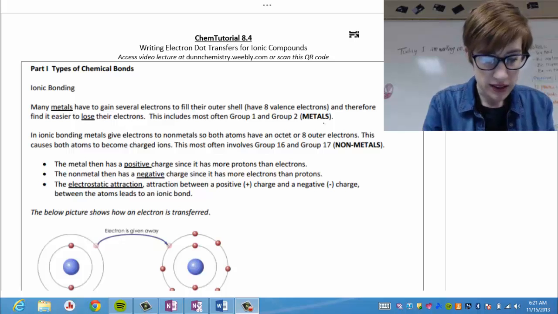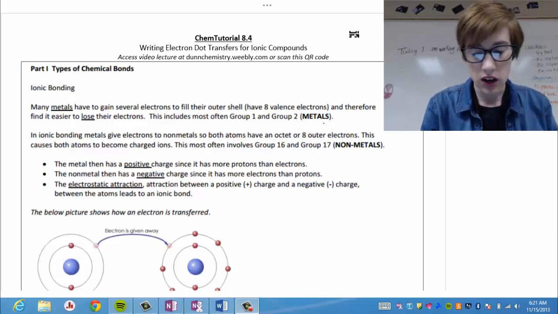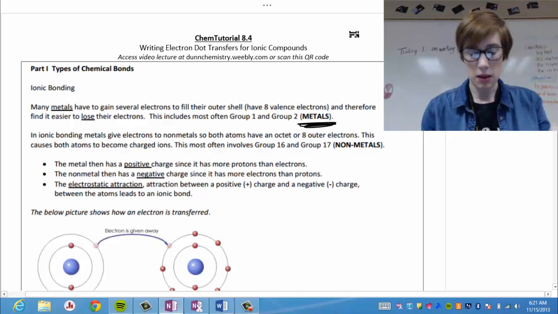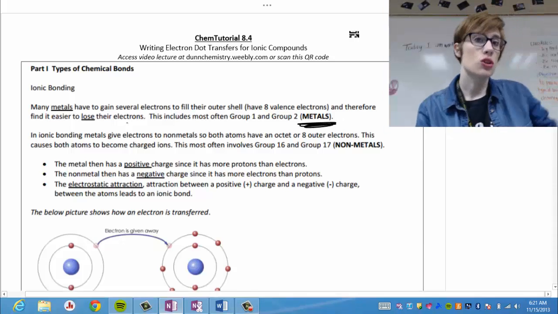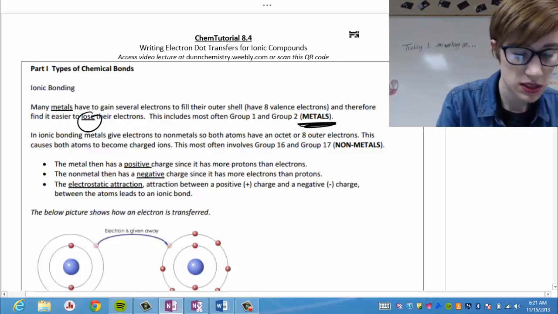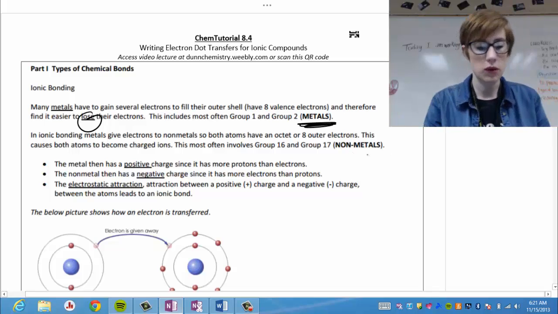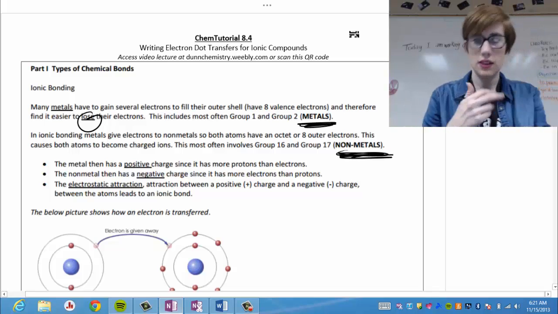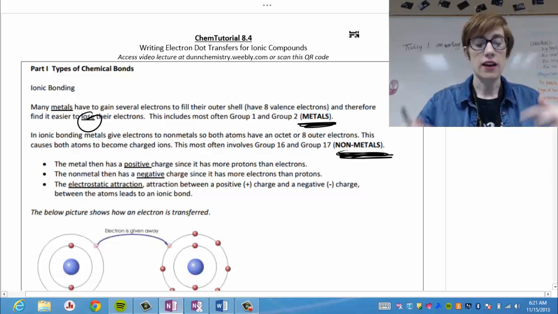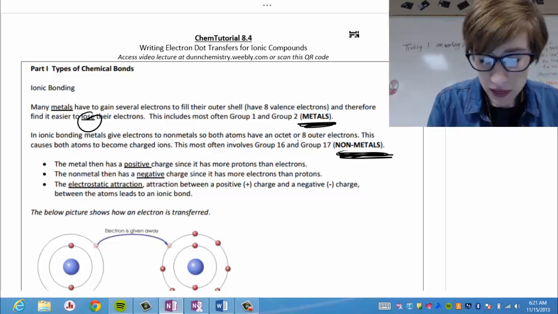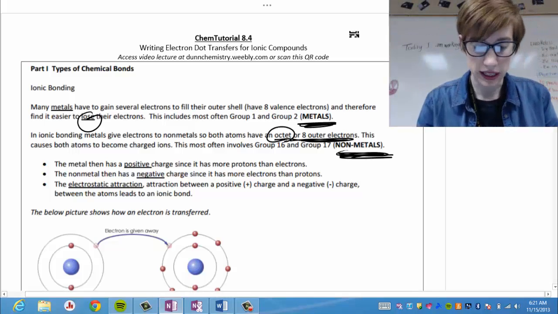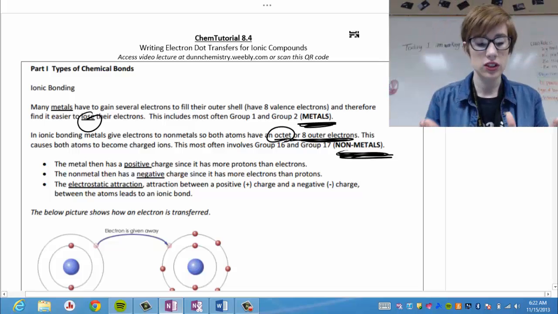We've learned that in an ionic compound, you have a metal and a non-metal, right? Well, what's the job of the metal inside of that bond? Well, they would have to gain too many electrons to fill their outer shell. So instead of gaining electrons, they lose their electrons. That keeps them stable. Well, the nonmetals inside the bonding relationship don't lose their electrons. In fact, they have so many that they want to get 8 outer electrons to fill what's known as the Octet Rule, right? Getting those 8 filled on the outer side.